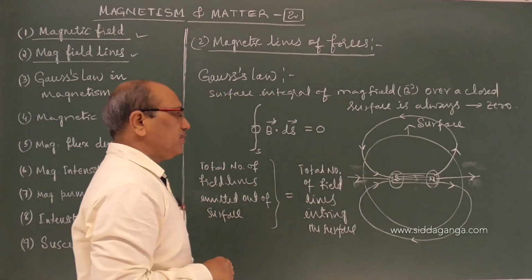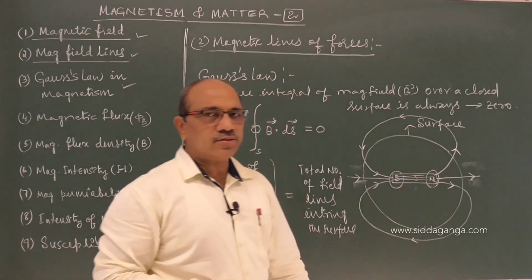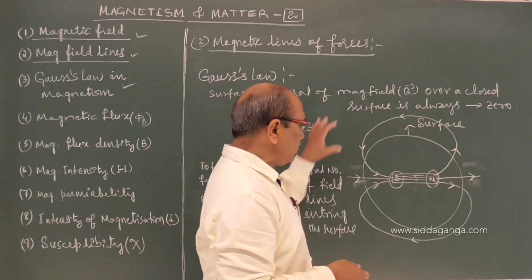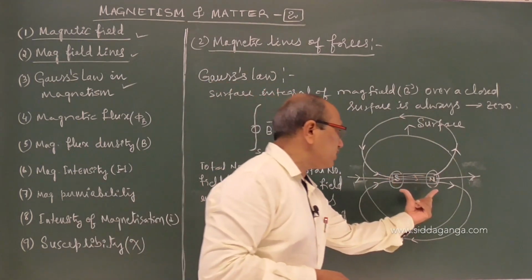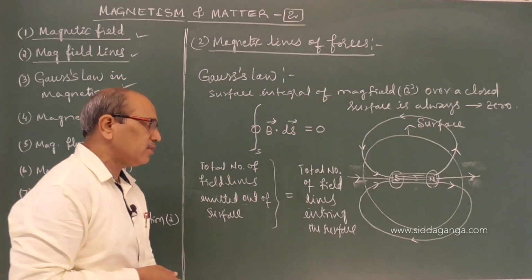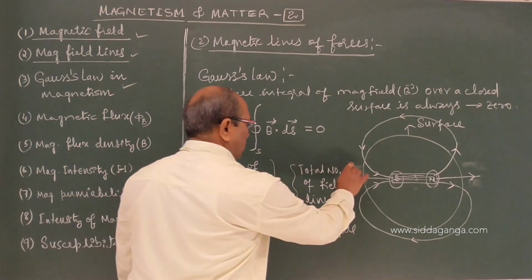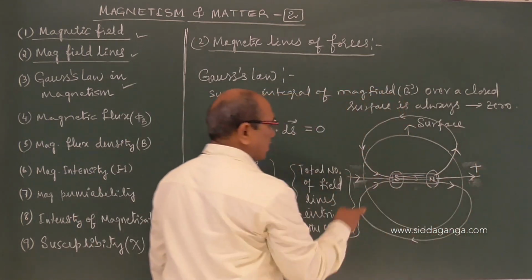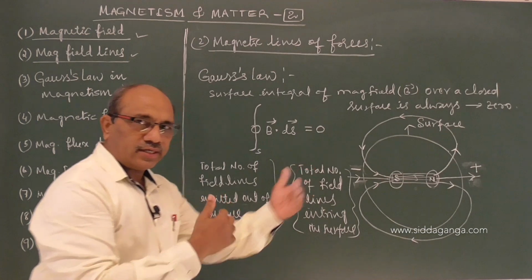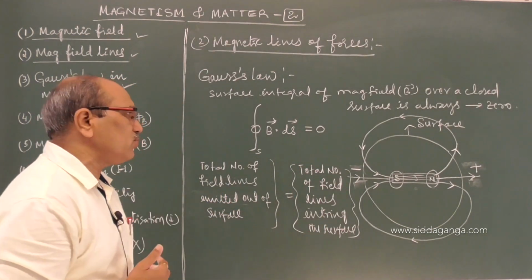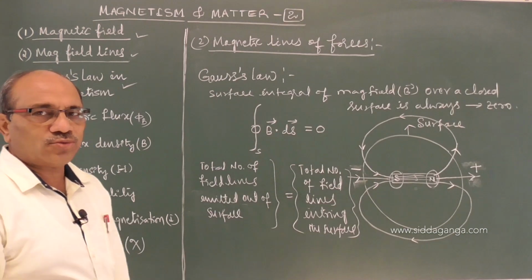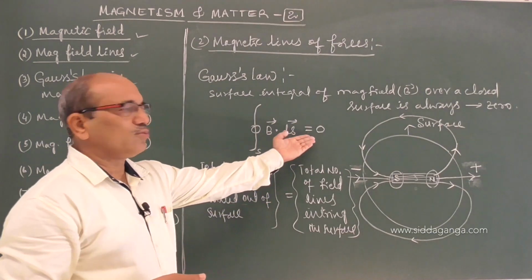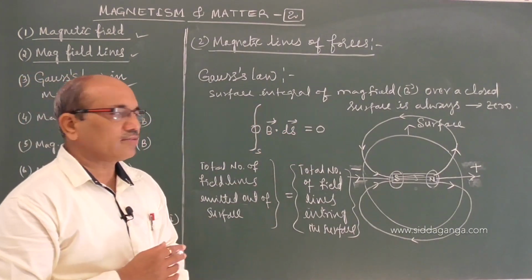If you imagine a surface in which you have placed a magnet, how many field lines are coming out of the surface, that many field lines should enter, because of the coexistence of the north and south pole with the magnet. The net number of field lines moving out we take positive, entering we take negative. What is the total then? It becomes 0. Plus and minus of the same value, net field is 0. That's what the statement says.